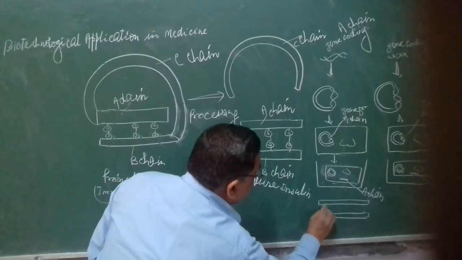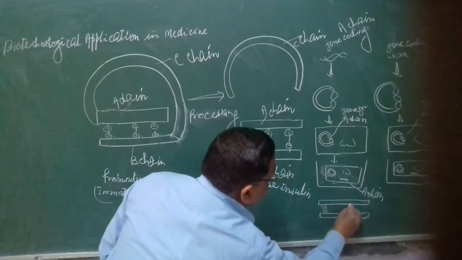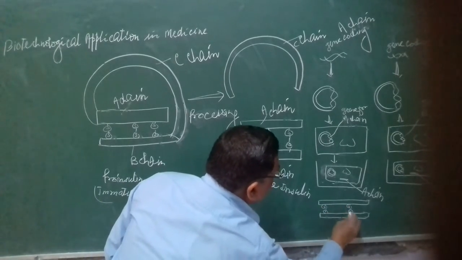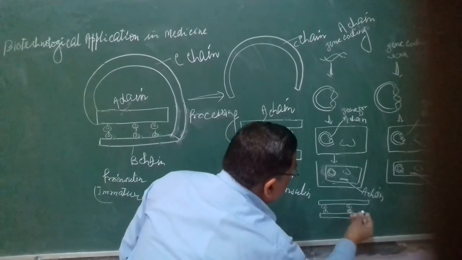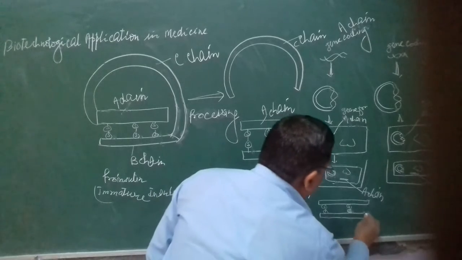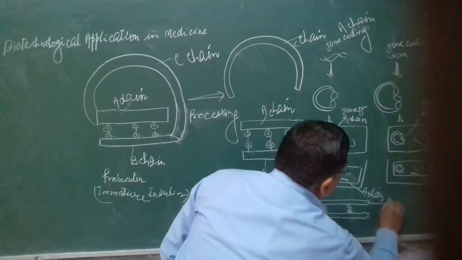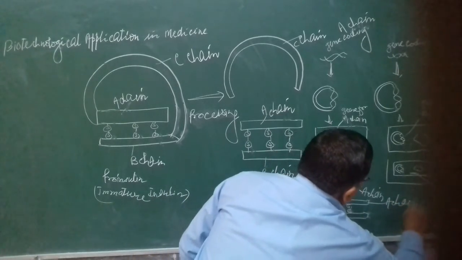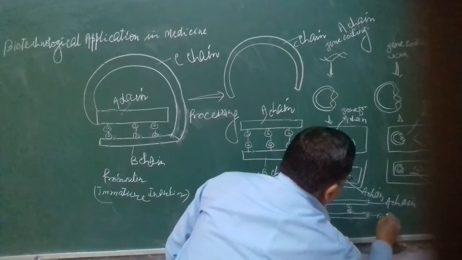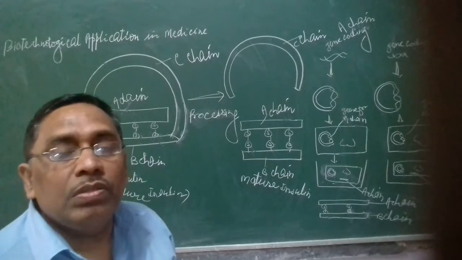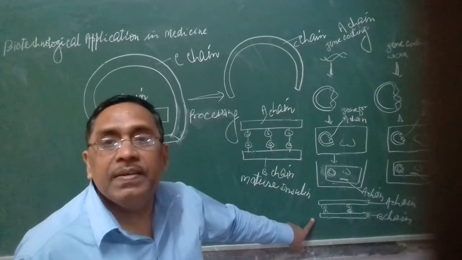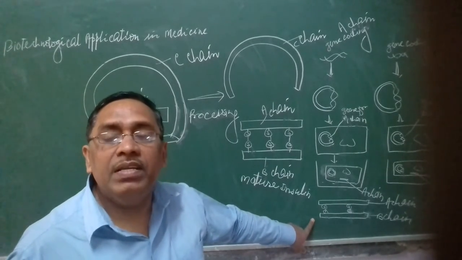Then the A chain and B chain join together by a disulfide bond. So you can see how the Eli Lilly company